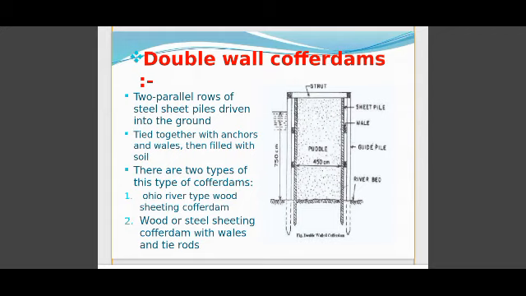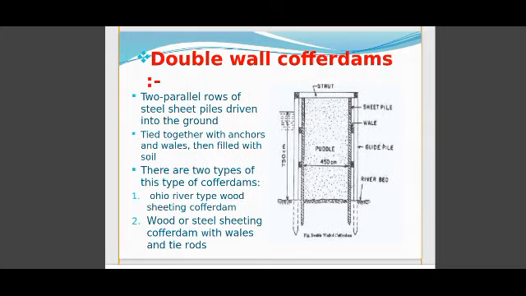There are two types of double wall cofferdam: the Ohio River type cofferdam, and the next one is wood or steel sheeting cofferdam with walls and tie rods. Double wall cofferdam is also known as Ohio River type cofferdam.